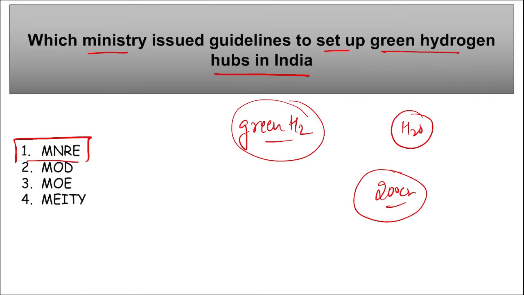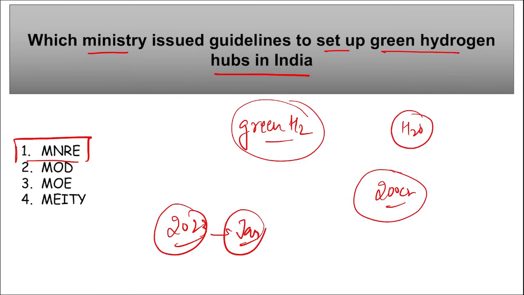And remember, here the funding will be done in various stages, and 200 crore rupees we just saw will be given to set up the infrastructure for green hydrogen hubs in India. Correct? Next, if we talk about National Green Hydrogen Mission, this National Green Hydrogen Mission was launched in 2023 in the month of January in order to promote the production of green hydrogen in India.